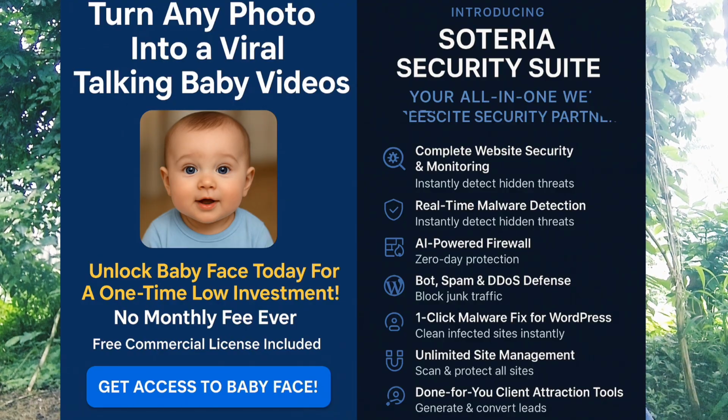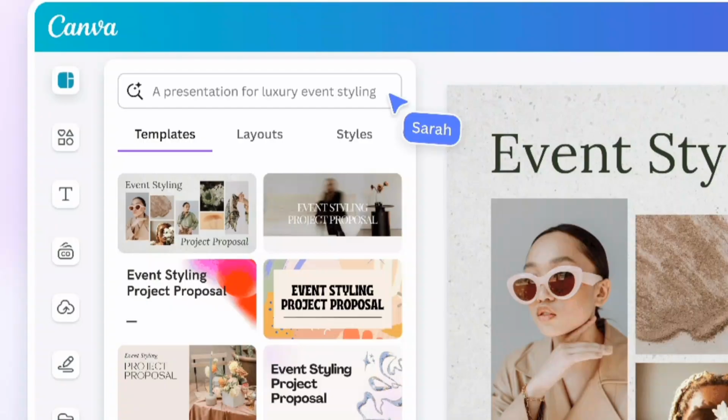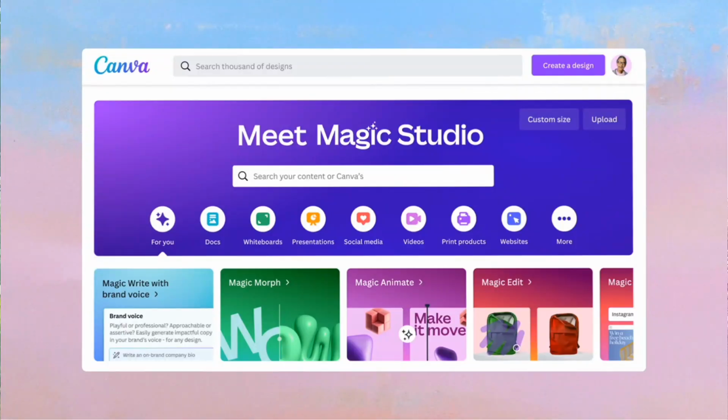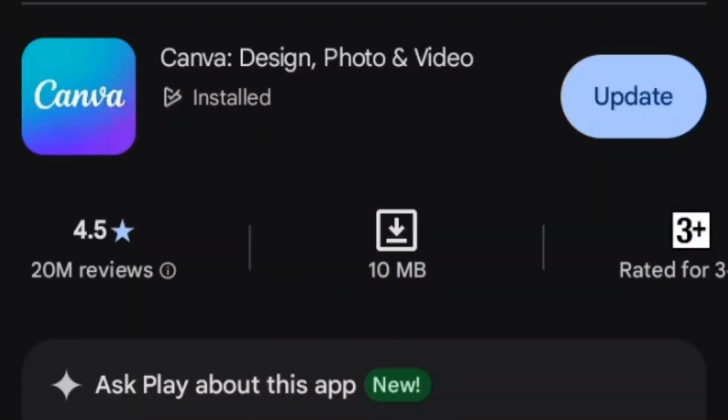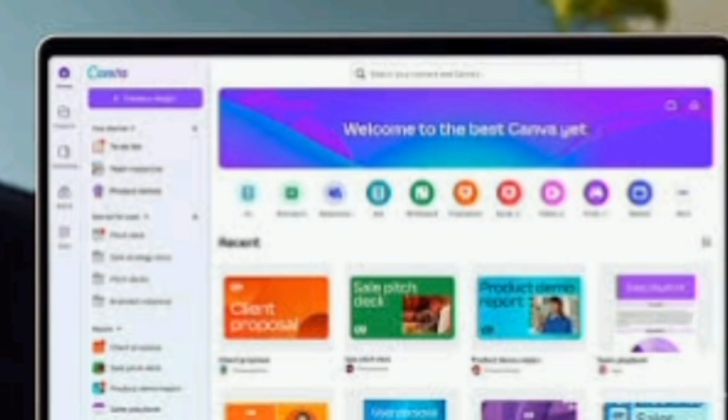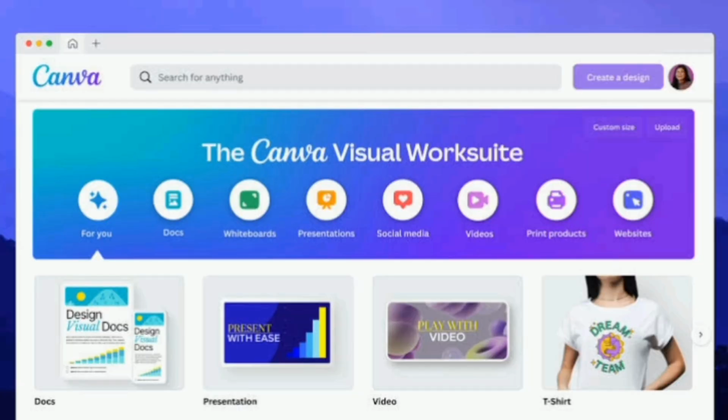So for your campaign to be attention grabbing and converting, you need to use these free AI tools properly. Canva is one of the free AI tools that was designed for affiliate marketers. To use this free AI, head over to Google Play Store and download. After downloading, you need to sign up using your Google account. And after signing up, your Canva is now ready to be used. Alternatively, you can go to canva.com to create your free account and then start making use of this free AI.